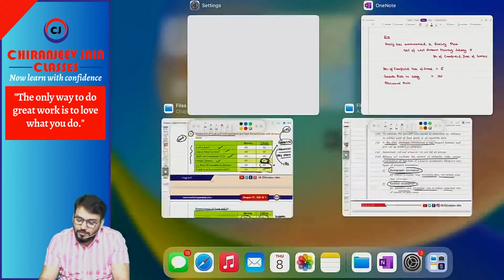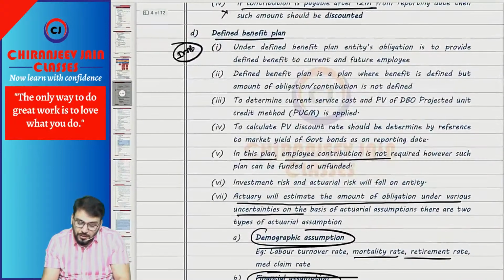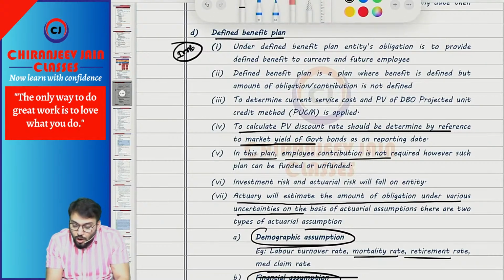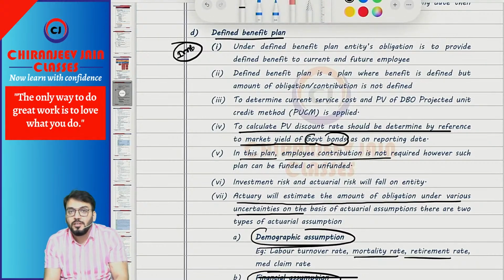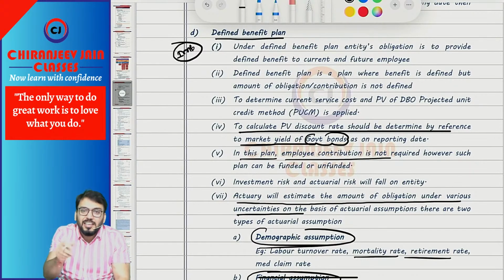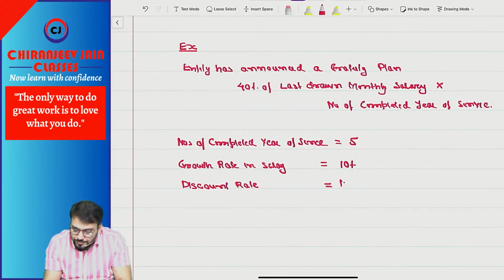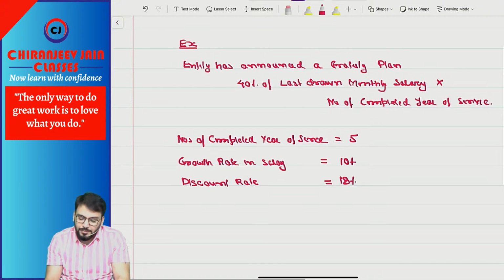Discount rate is based on what? You can see, to calculate present value, the discount rate should be determined by reference to the market yield of government bonds on the reporting date. So we take the yield rate of government bonds, and that becomes the discount rate. However, that will be given in the question. Let us assume it is 13%.